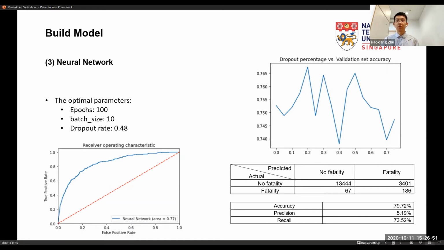So we do not need to explore all the relationships in the NN. That means we could drop some relationships between nodes. So I found the best dropout rate using the validation set, and it's about 0.48. And also I decreased the epochs from 150 to 100 and increased the batch size from 5 to 10. And after optimizing, we can see the ROC area is 0.77.